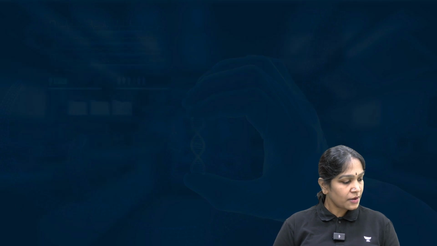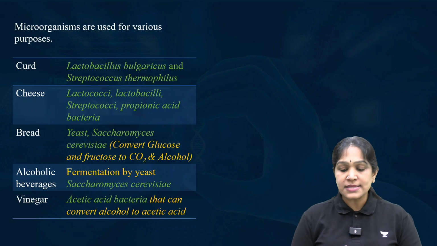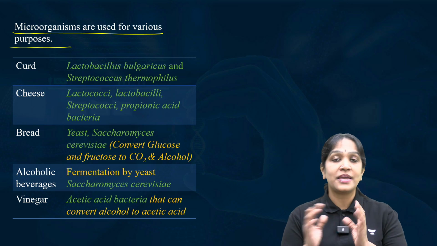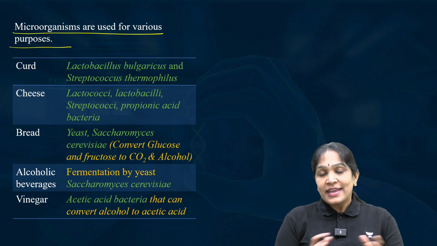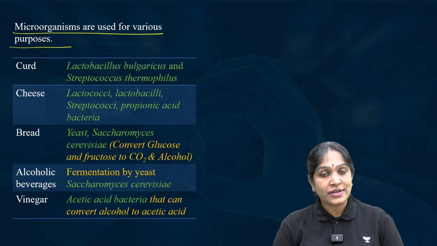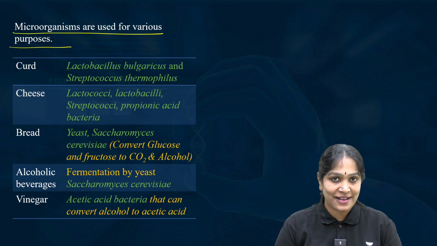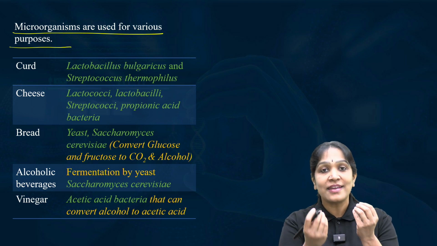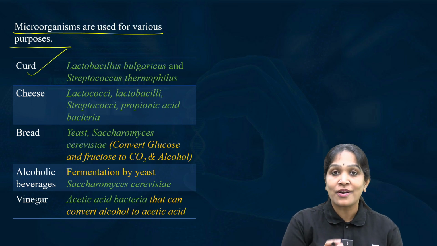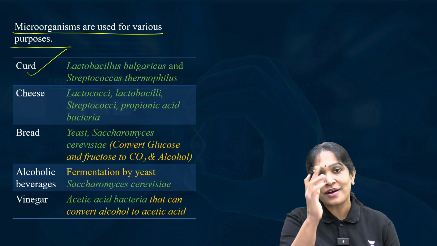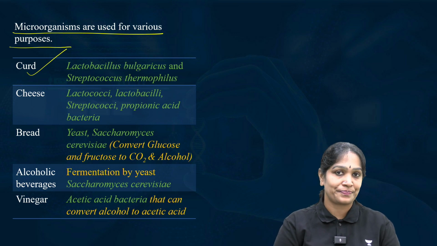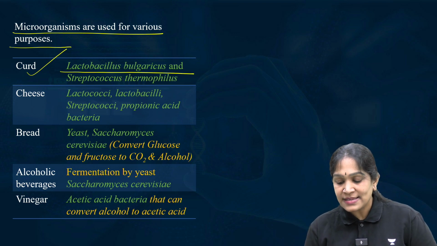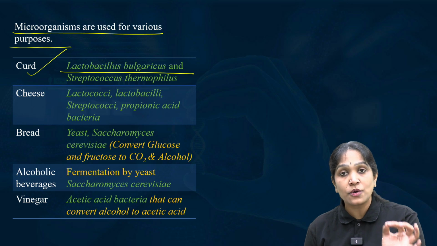And now, let us discuss some microorganisms and how they can be used. In the beginning of this class, we thought about how important the microorganisms are. Once again, let us recollect that point. We can only eat curd, but we cannot make the curd. But microorganisms can make the curd. What are those microorganisms? Lactobacillus bulgaricus, lactobacillus.